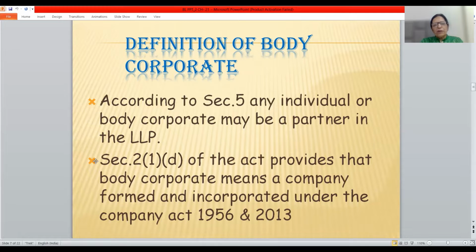So body corporate means any LLP which is registered in India, any LLP which is registered outside India, any company which is registered in India under the Companies Act 1956 or 2013, or any company which is registered outside India. So friends, this is the meaning of the term body corporate.